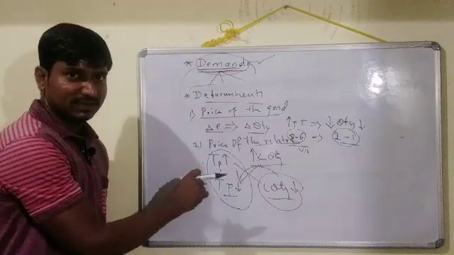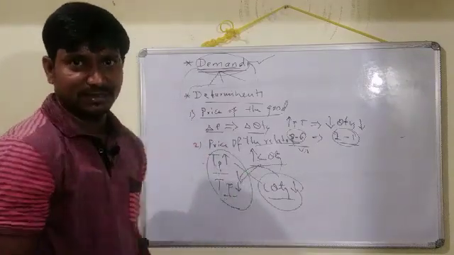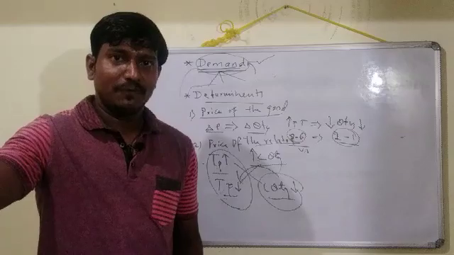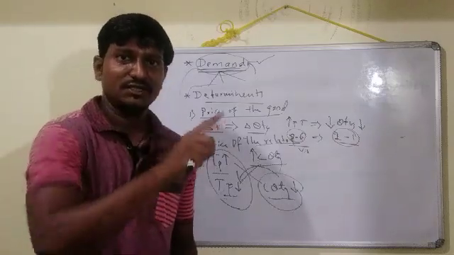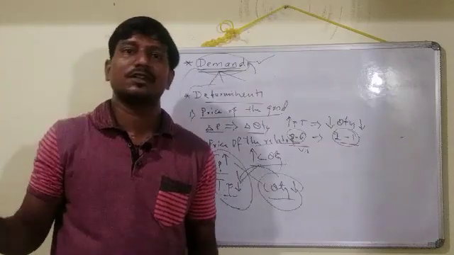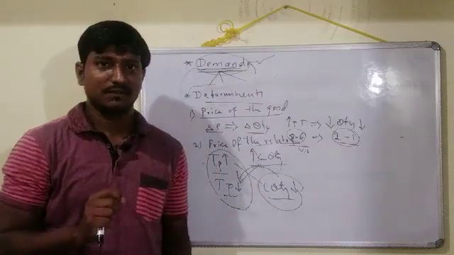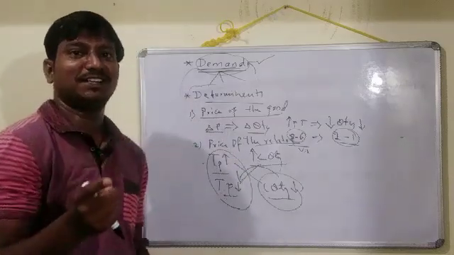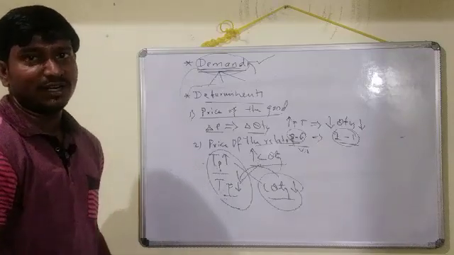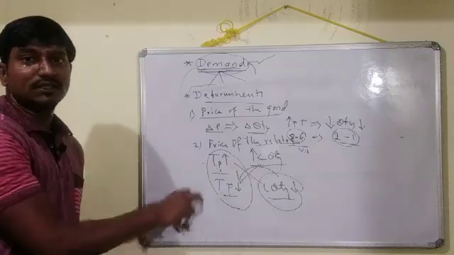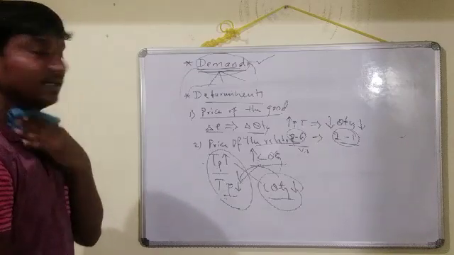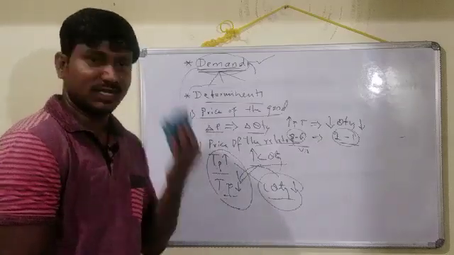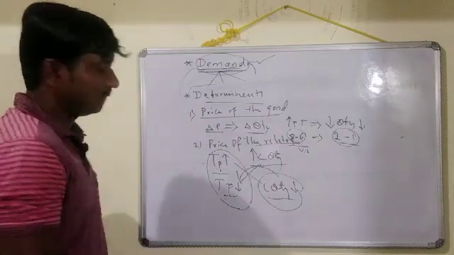So finally, one more time I just recall this. If the price of a commodity increases, if I take two commodities, tea and coffee, if the price of tea increases, quantity for coffee also increases. Why? Because as the price of tea increases, that makes the coffee consumers shift to coffee instead of tea. And vice versa: if the price of tea decreases, obviously consumers will shift from coffee to tea. So this is one of the determinants of demand. If the price of one commodity changes, the demand of the other commodity also changes. This is how we understand the determinants of demand.